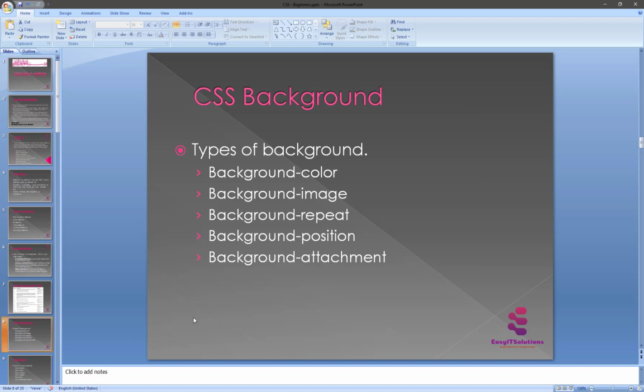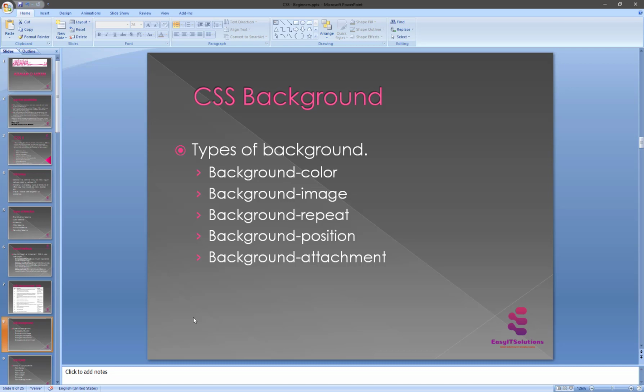This lecture teaches you how to set the backgrounds of various HTML elements. So you can set the following background properties of an element. Number one is the background color, the property used to set the background color of an element. And the second is the background image, the property used to set the background image of an element.